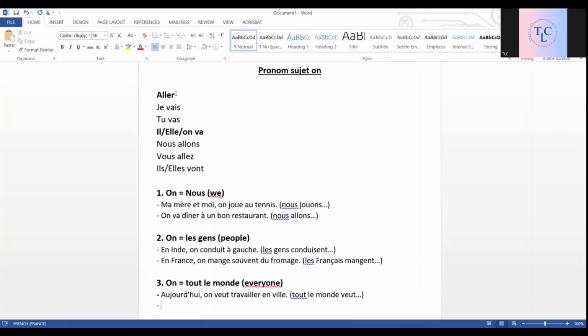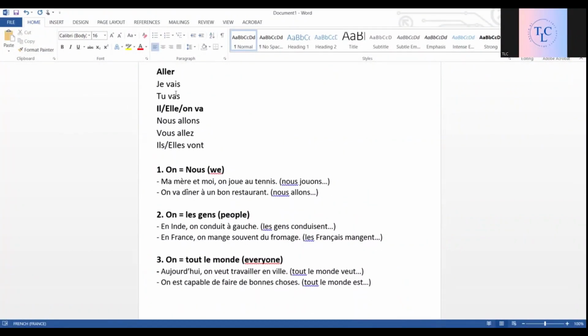Everyone wants to. The second example, on est capable de faire de bonnes choses. So, tout le monde est capable. Instead of that, we have on est capable. Everyone is capable of doing good things. This is how we use on as tout le monde, everyone.